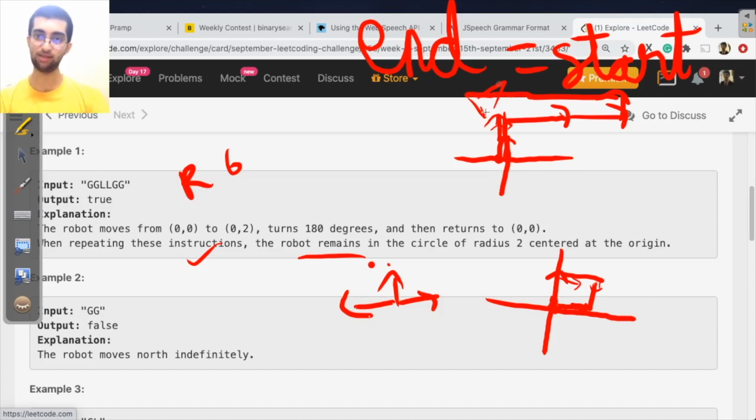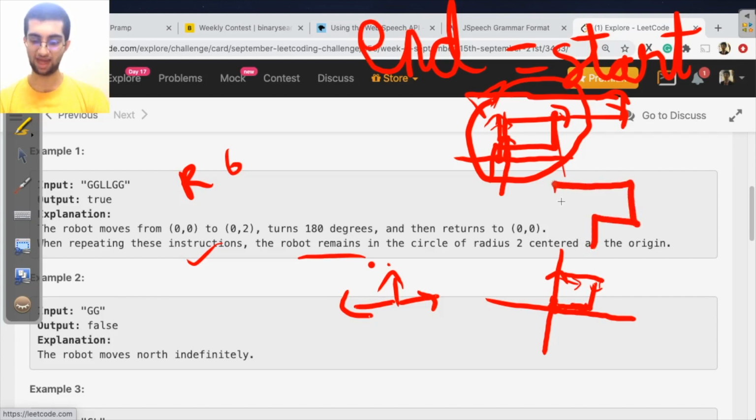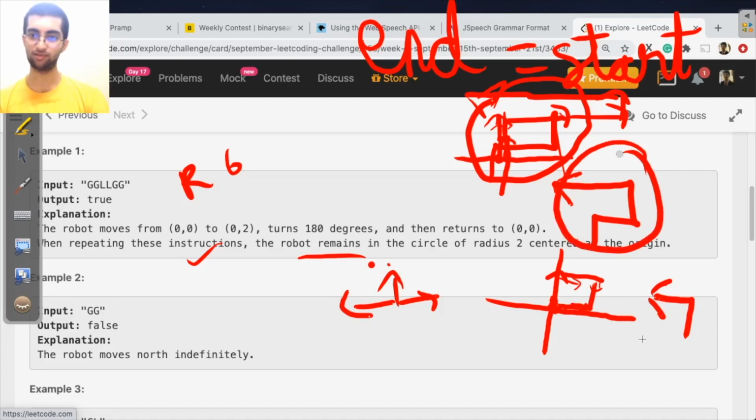So overall, this entire operation was the same as just going left. Now it is a normal concern that if you go left 4 times, you have ended up in a circle, right? So let's say you perform this entire operation 4 times. You've gone left once, you've gone left again, and you'll end up in a circle.